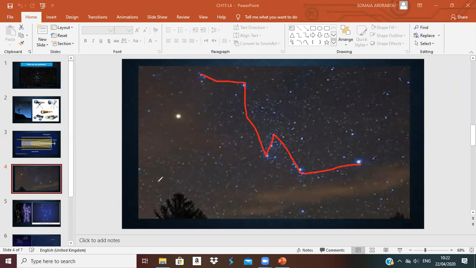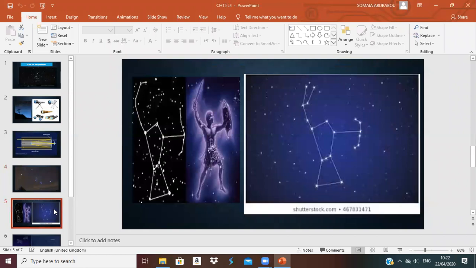When I connect the stars together to make a picture or a pattern, I make my own constellation. In the past, they used constellations to find their way or to tell stories. Here is a kind of constellation.